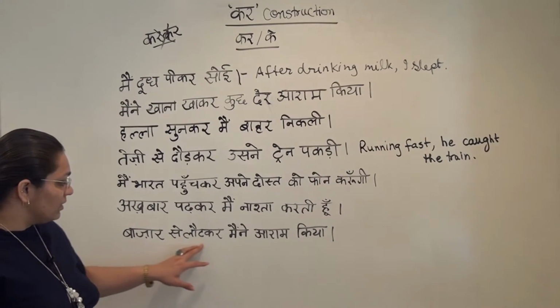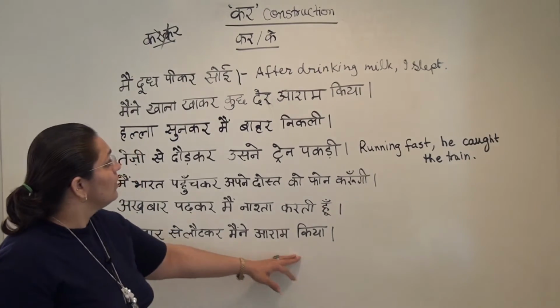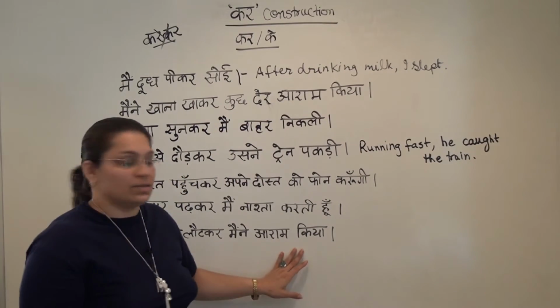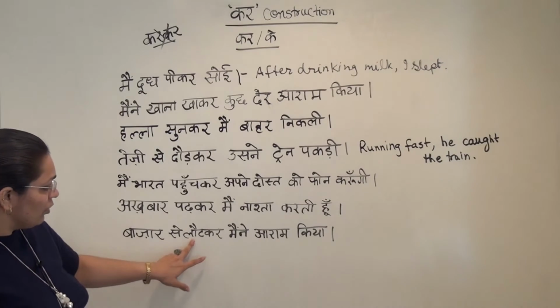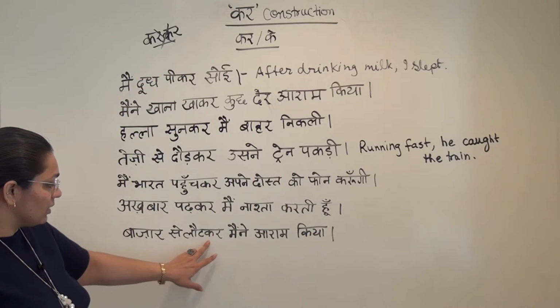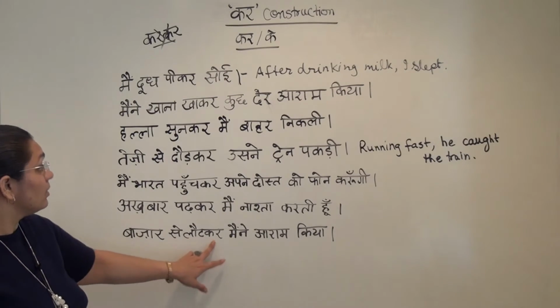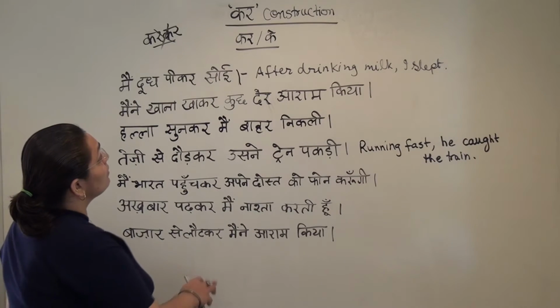So after returning from the market, I rested. Here it's just आराम किया, so I took rest. So बाजार से लौटकर. In लौटना, you take the ending out and you put kar with the stem of that word. So लौटकर. So yeah, this is all about kar construction.